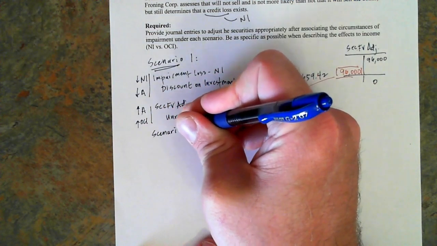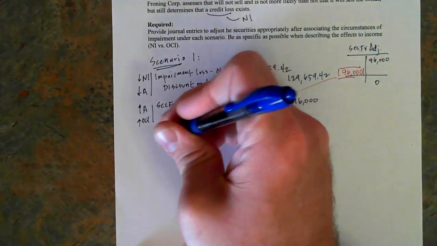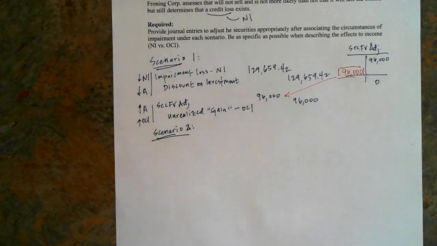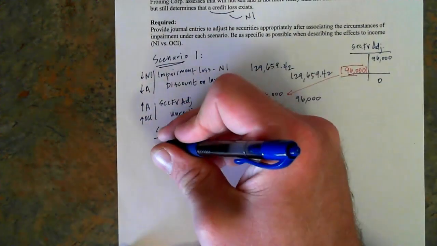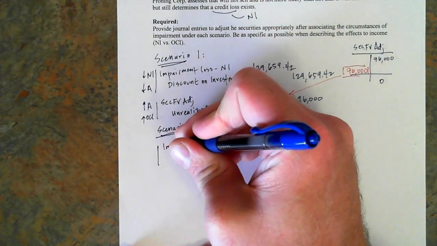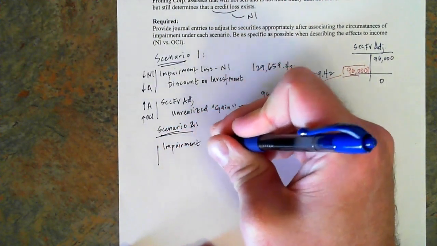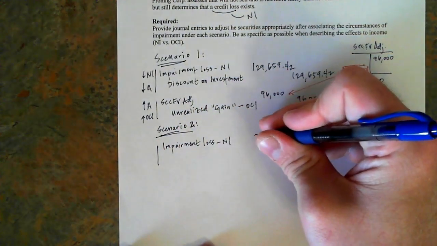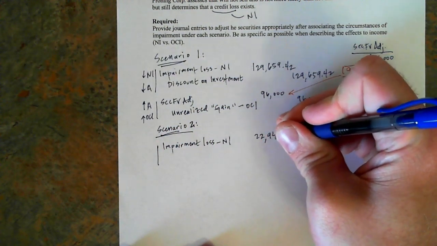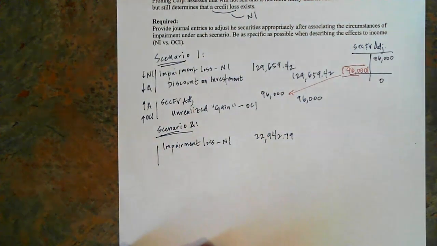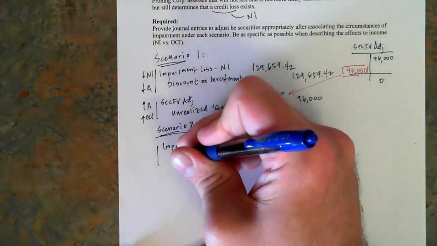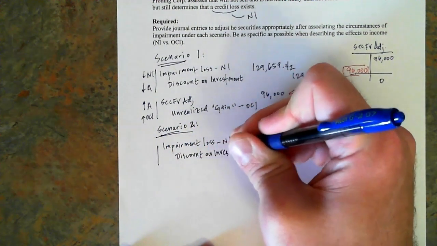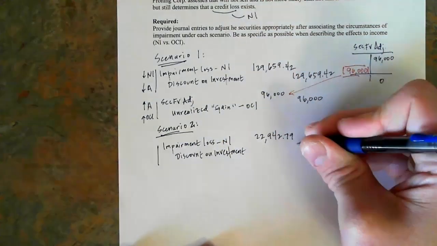Scenario 2 is going to be where we don't think we're going to sell it, but we do have a non-credit loss portion, and so now we're going to split it between the two. That means that my first journal entry, I'm going to deal with the credit loss portion. And remember, the credit loss, the unworthiness of our client, is going to flow through net income. Just that piece that has to do with the credit loss, that piece will also be credited to the discount on our investment so that it drops the discount to the appropriate value.